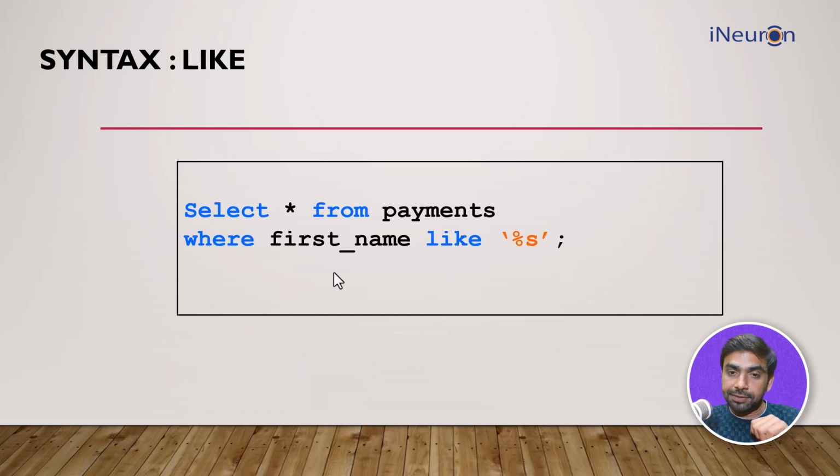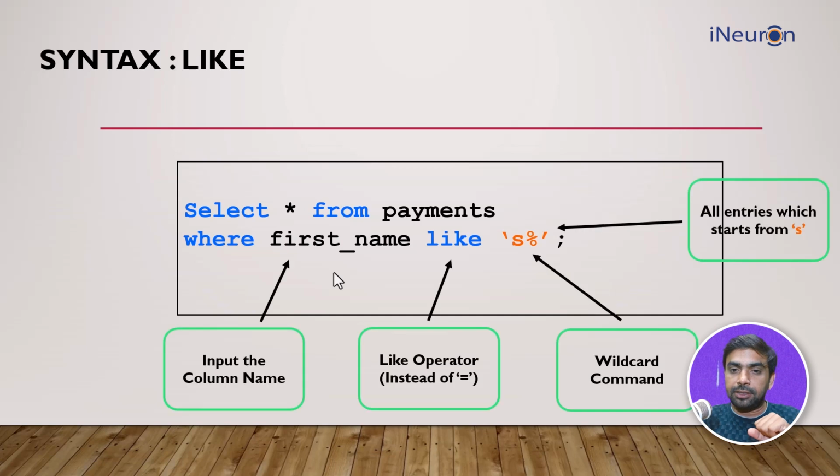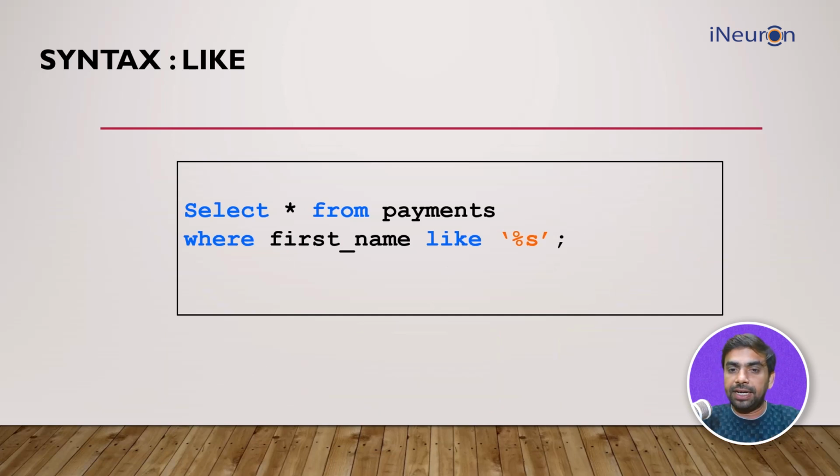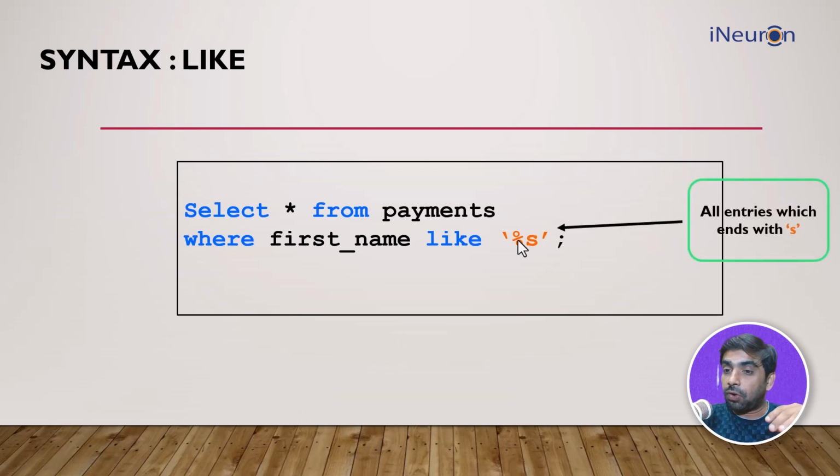Now if I go for this one, can you observe the difference between the previous one and this one? Here I've interchanged the percentage sign. Now '%S' would mean we are asking SQL to retrieve all the entries which end with S, and how many characters come before S doesn't matter. It can be roses, flower, cities, geographies, any number of characters before S. The only thing I need is all the entries ending with S. Let's see it in SQL.